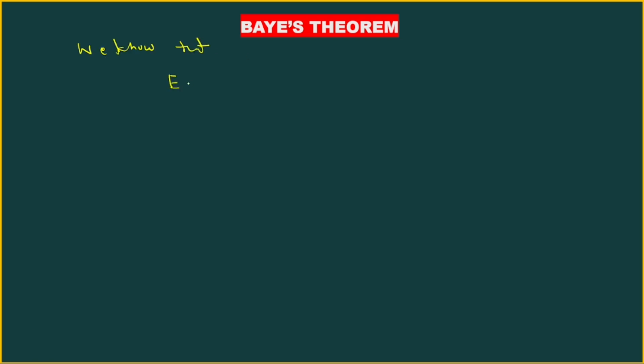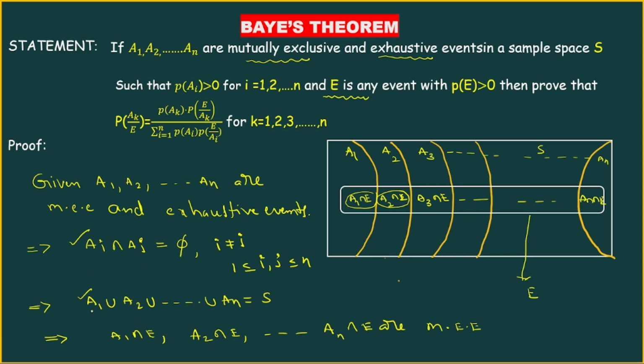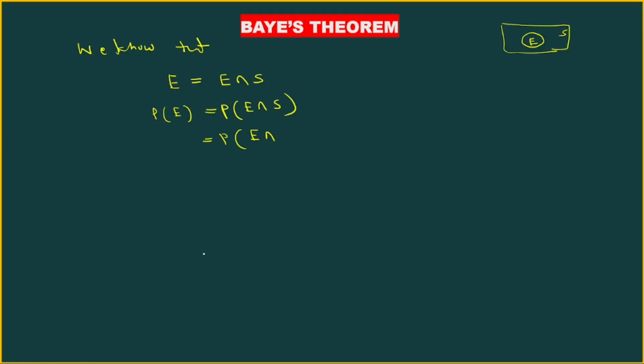Now we know that event E can be written as E intersection S. This is sample space S, and this is E. So E intersection S is nothing but E only. Applying P on both sides, we find probability of E equals probability of E intersection S. Now S is A1 union A2 union, and so on, union An.